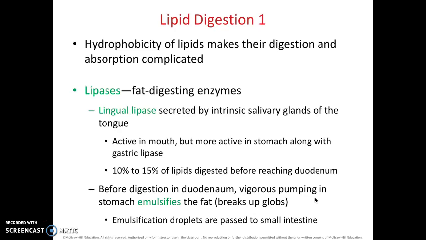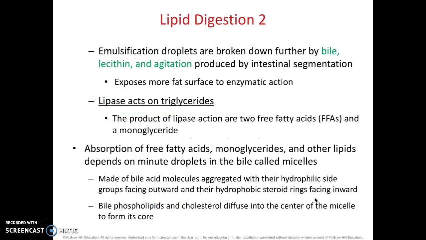These emulsified droplets are then passed into the small intestine. Those droplets are then broken down further by bile, lecithin, and just pure agitation, further shaking it up by that intestinal segmentation. And this exposes more fat to the surface so that enzymes can work on it.